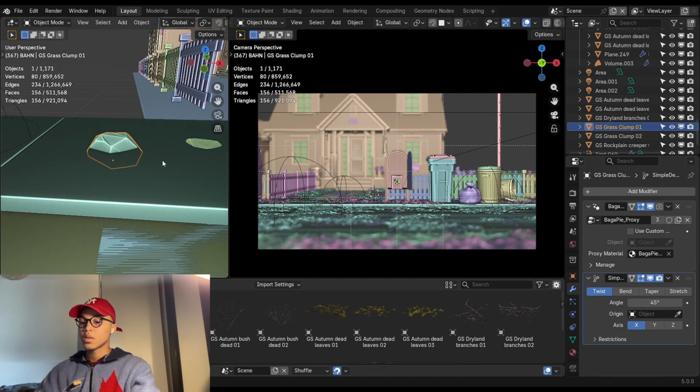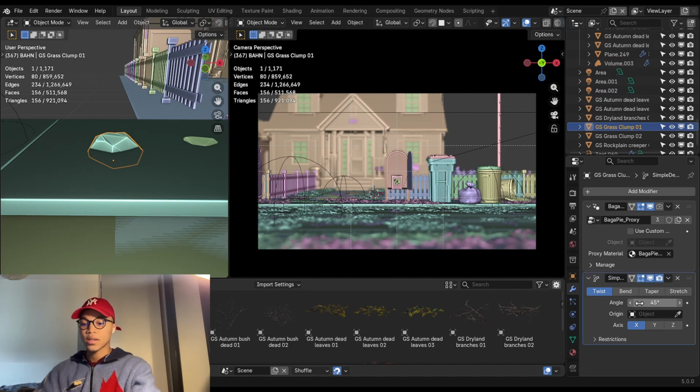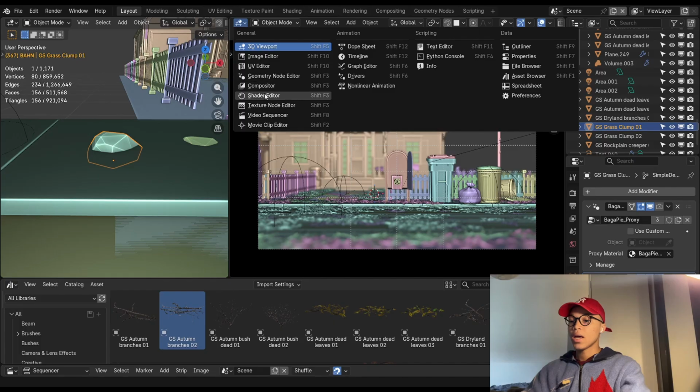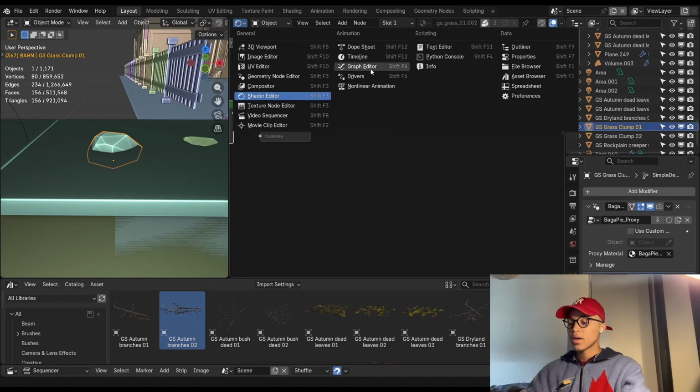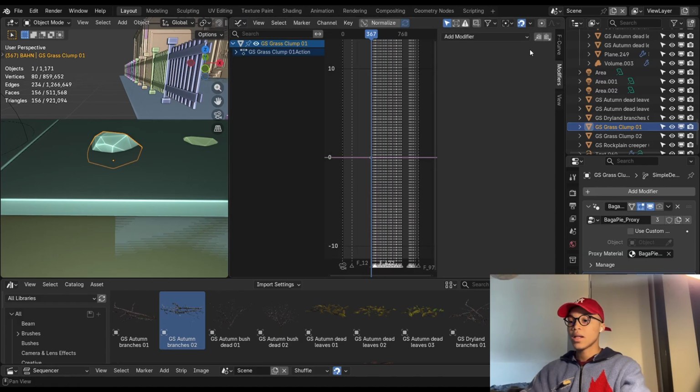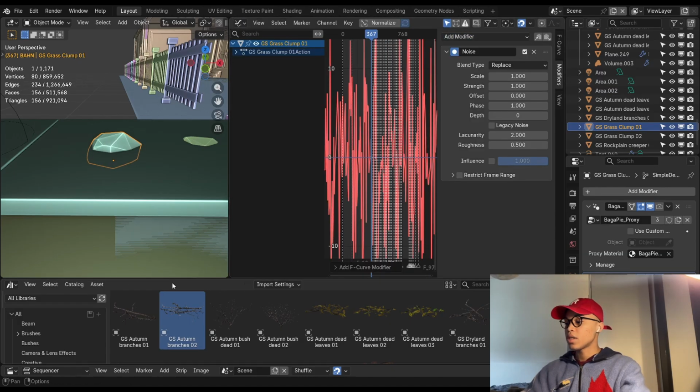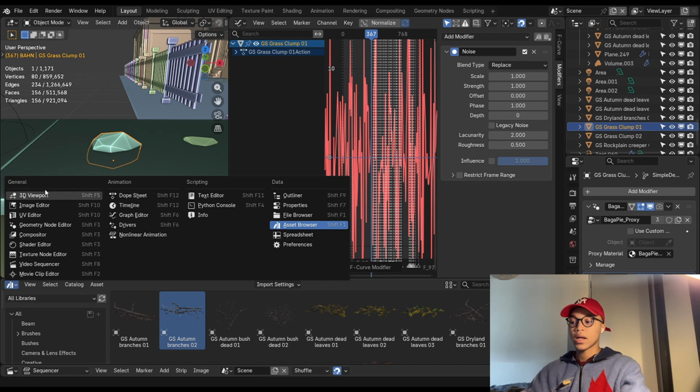For me, what makes more sense for this animation is the y-axis, and then you select bend, and I put this on 0. I add a keyframe. It doesn't really matter where on the timeline you are, but you add a keyframe, and you go to the graph editor, open the modifiers, and add a noise modifier. Then you just have to adjust that so that it looks natural.